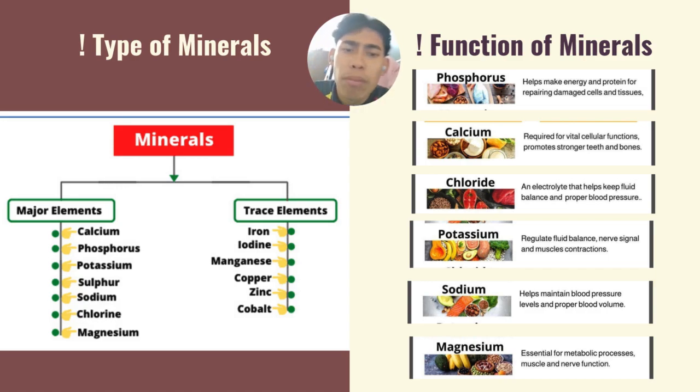So these are the functions of minerals. For example, phosphorus can help make energy and protein for repairing damage. Second, calcium is required for vital cellular function. We have chloride, an electrolyte that helps keep fluid balance. We have potassium, which is required for balance and nerve signals. And we have sodium, which helps maintain blood pressure. And the last one is magnesium, which is essential for metabolic processes and muscle.